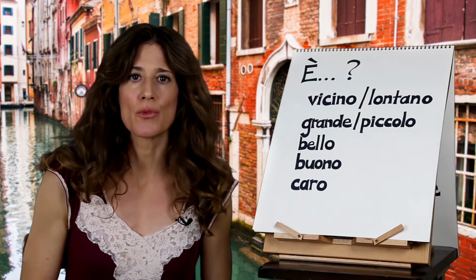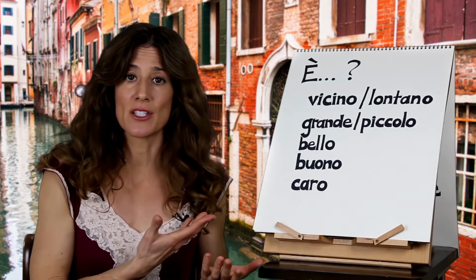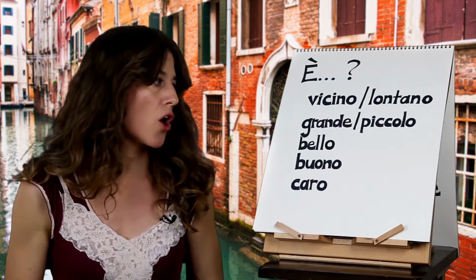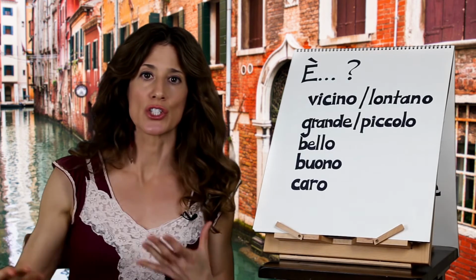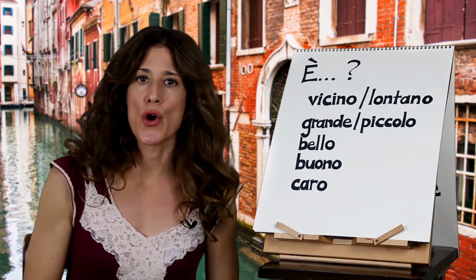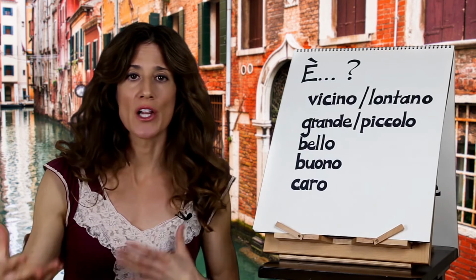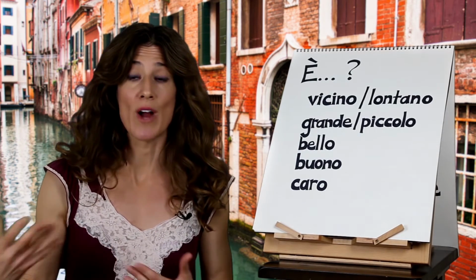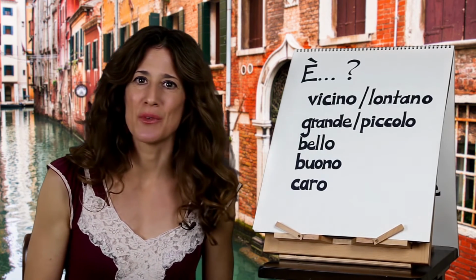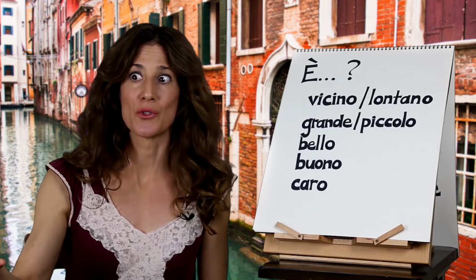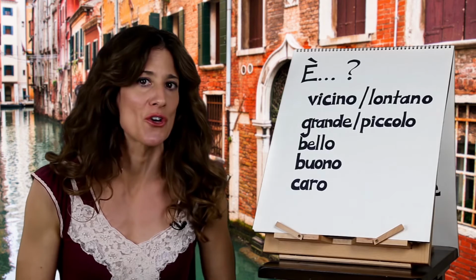Bello. Bello refers to something that looks good, beautiful, handsome. Handsome because it's masculine, written with an O, but it's going to refer to an aesthetic quality of something. So if it looks good, you'll say bello. Buono is the word for good. So this has to do with the quality, the content of something. You might say a restaurant is buono, okay? And then the last one, caro. Maybe you're asking if you want to go to a restaurant, this is the word for expensive. So you might want to know if it's expensive or not before you go.